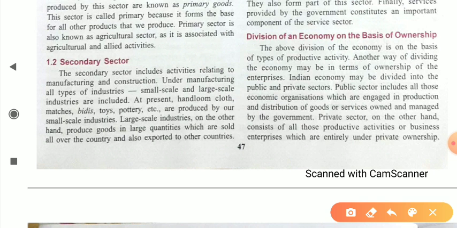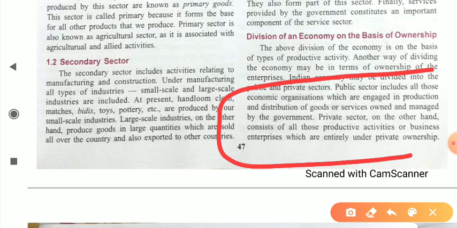If you talk about public sector, it indicates all those economic organizations which are engaged in producing and distribution of goods and services owned and managed by the government. So all the government companies, all the institutions where government have a large amount of shares, or all those organizations or companies which are undertakings of government, it's simply known as public sector.